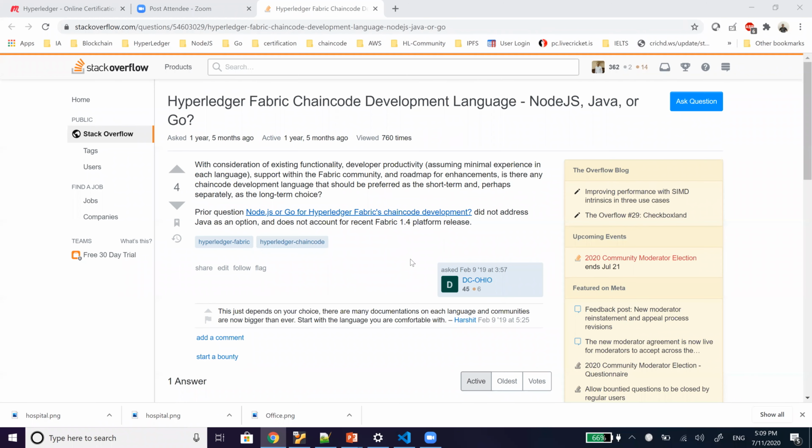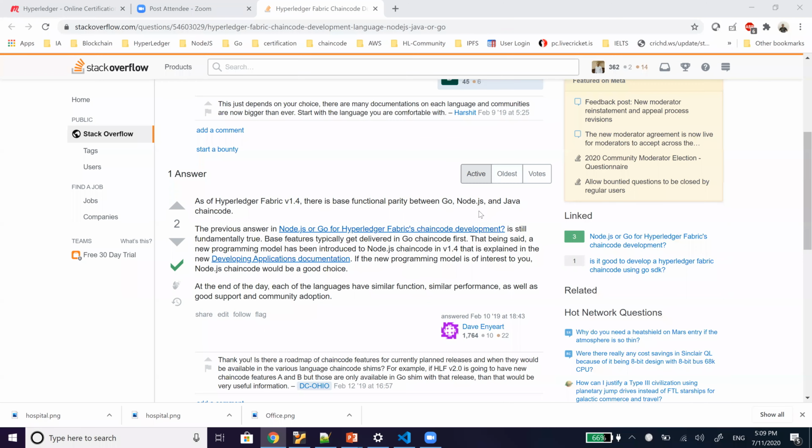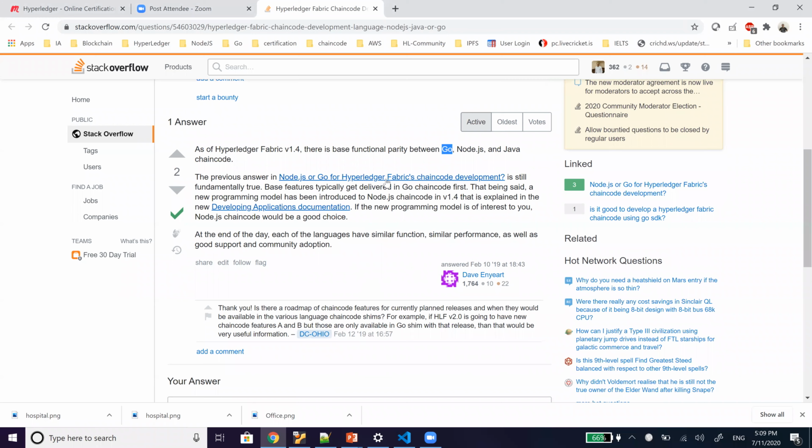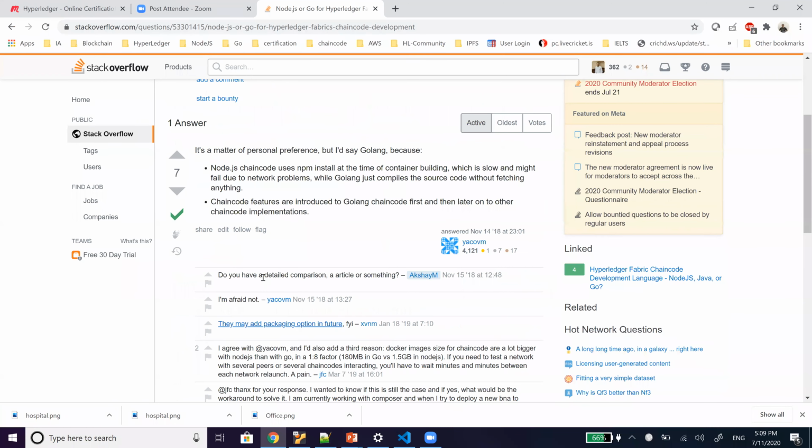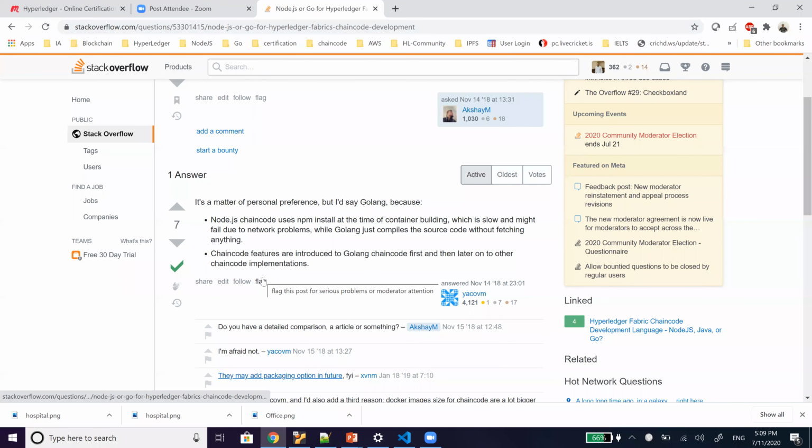Basically, people are asking which language is better to choose. Hyperledger is providing maximum options for the whole community, so that they have different options rather than learning a new skill or new language. Currently, as I said, Go, Node.js, and Java are available. I found very good discussions where people are saying that whatever comes as default, Hyperledger Fabric first provides for Golang. So Golang is definitely the default. Whenever they announce new features, they always provide them in the Go language.